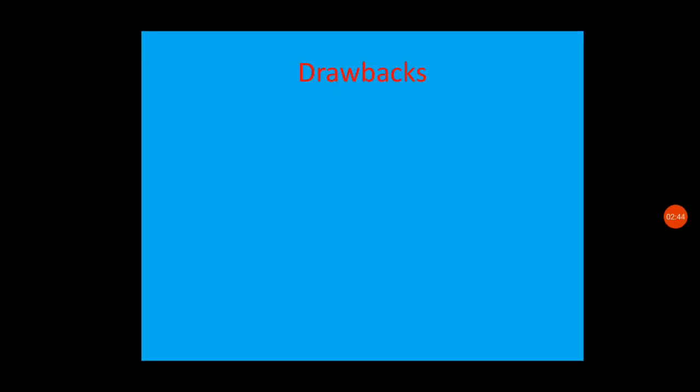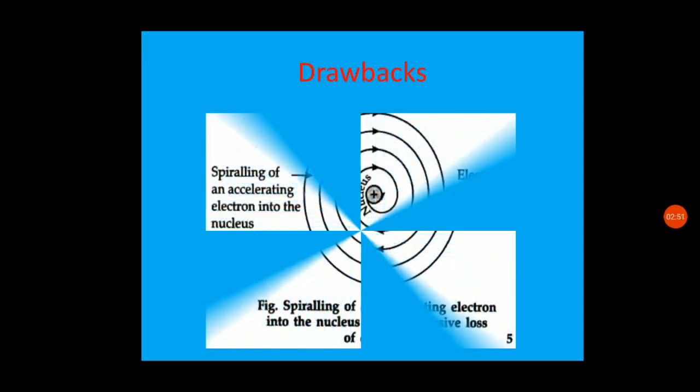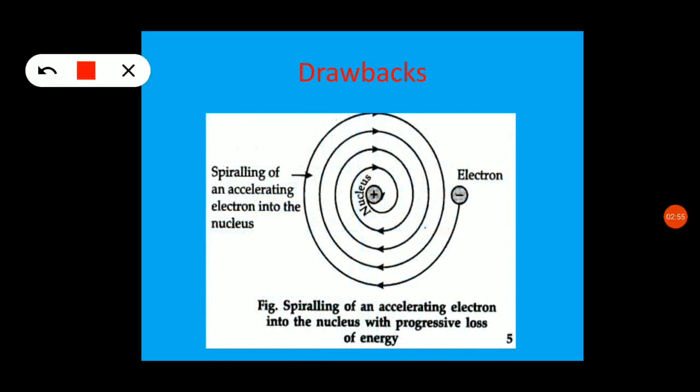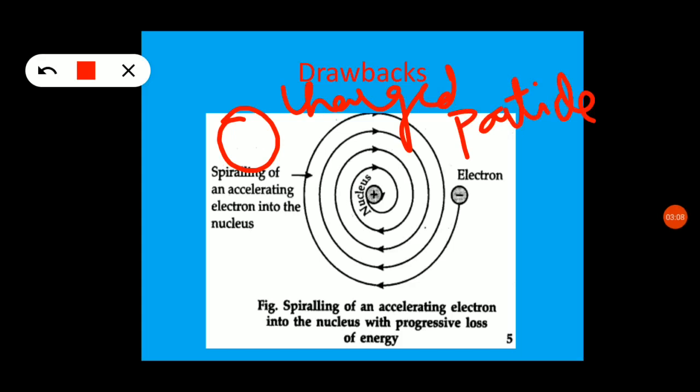There were some drawbacks in his model. According to electromagnetic theory, what happens when any charged particle is moving in a circular orbit? It will have some acceleration.